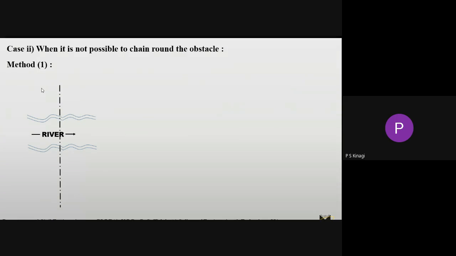Our chain line is going like this. We have to consider 2 points on either side of the river. That is 1 point, and one more point is here. Similarly, I have to consider one more point on one of the sides. I am taking this one point as A and this one point as B. We have to find out the distance of A and B. To solve this problem, I am considering one more point, that is C.